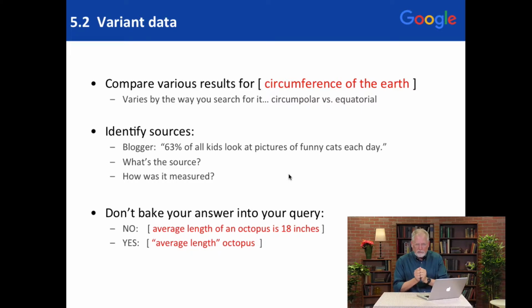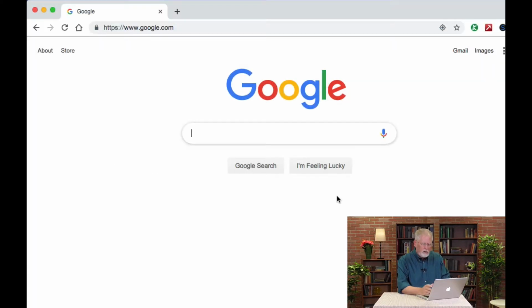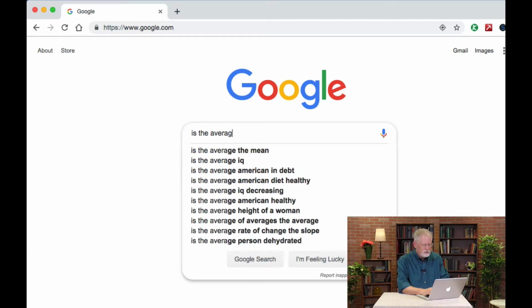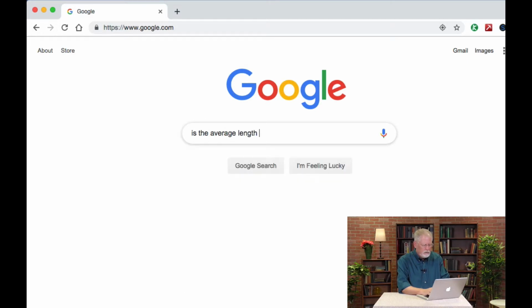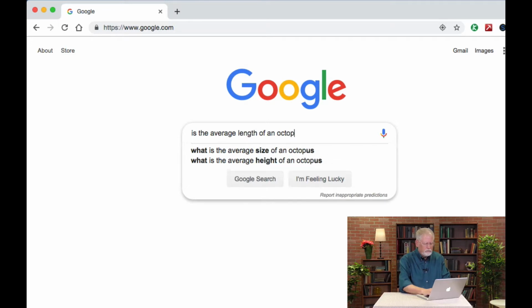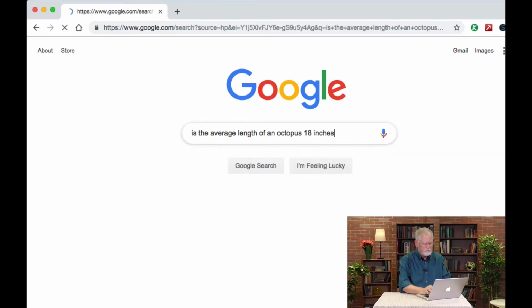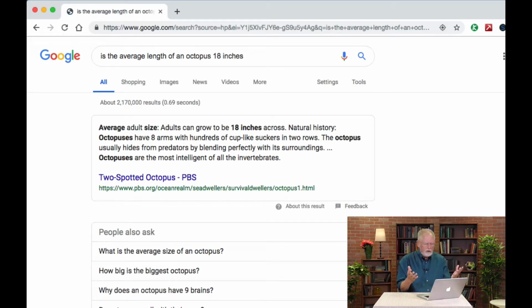Let me show you this live. If I do, let's do a simple question like, is the average length of an octopus 18 inches? So that's a reasonable query. And look at this. We have a nice web answer that says adults can grow to be 18 inches across. And you might think you found the answer. No. What you've done is confirm what you asked.